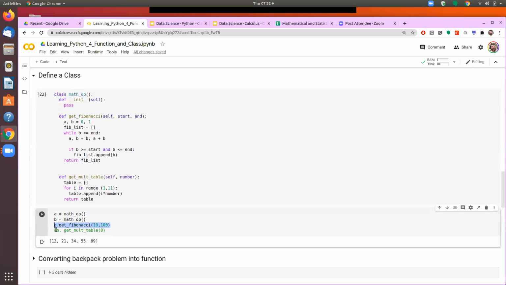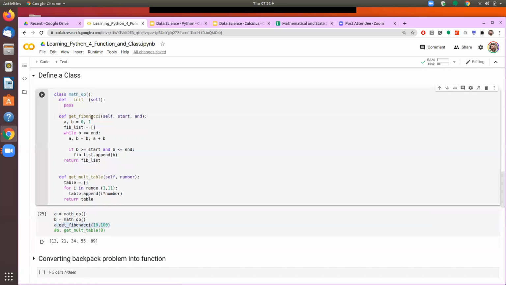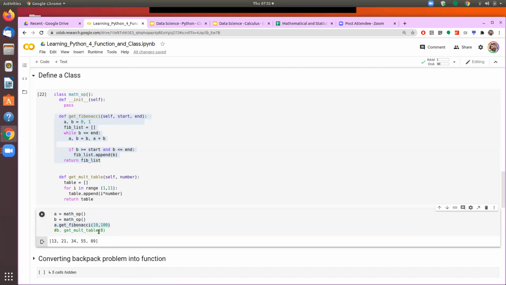The format would be a dot, then we give the function name, and then we pass the required parameters. Then it will first initialize the class, get the Fibonacci function, and then perform the operations required inside the function. So we are getting the Fibonacci numbers between 10 and 100.